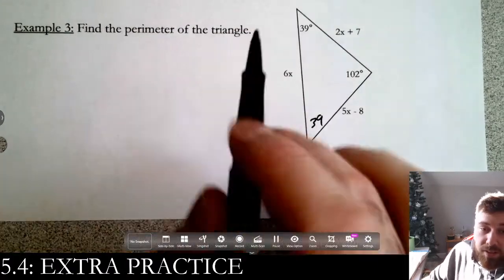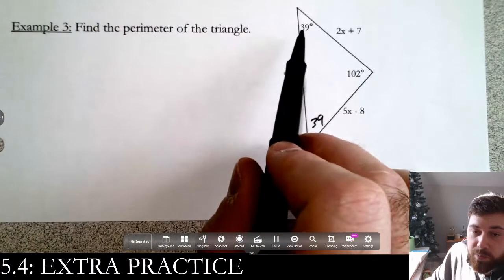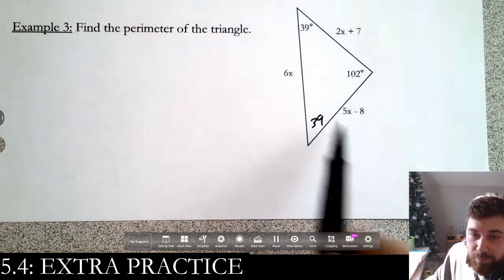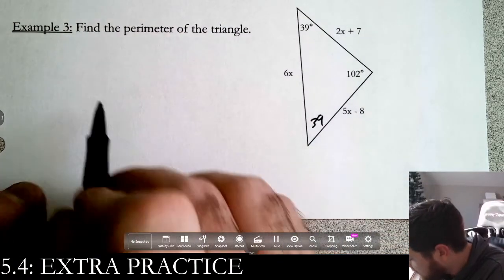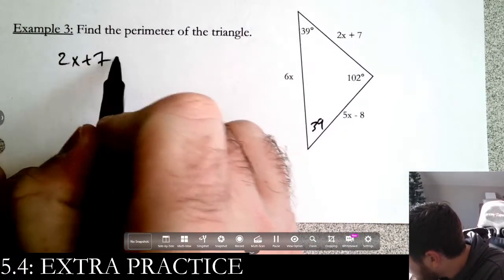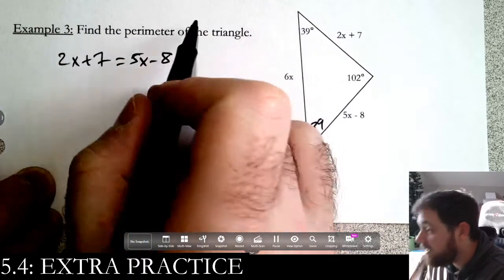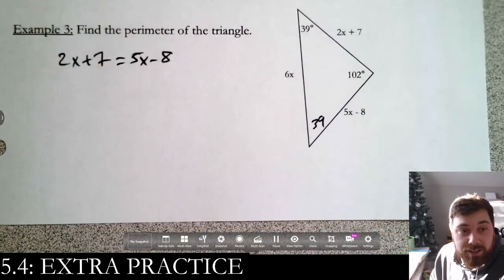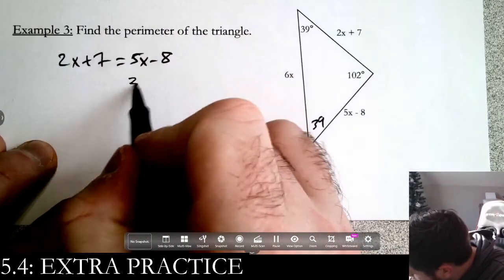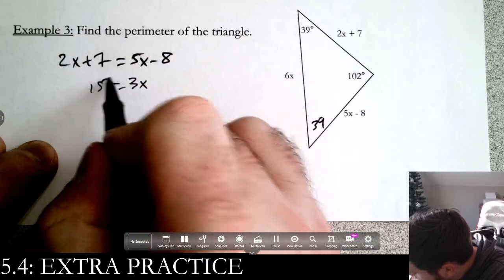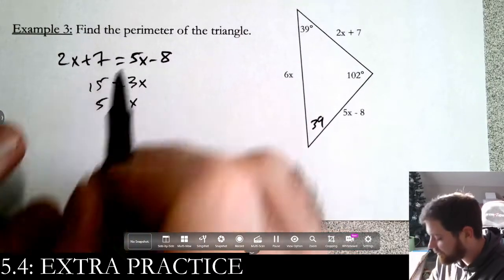Now, these 2 angles are the same, which means that these 2 sides are the same. So we have an equation right there. We have that 2x plus 7 is equal to 5x minus 8. That's the equation that we get to write by the base angles theorem. Let's solve it. So 3x equals, what is that, 15? x is equal to 5.